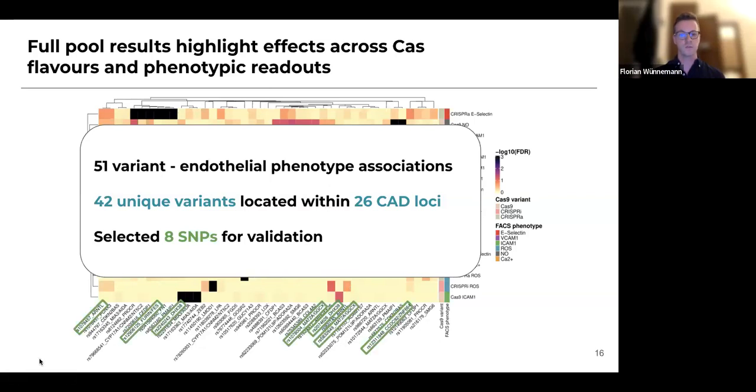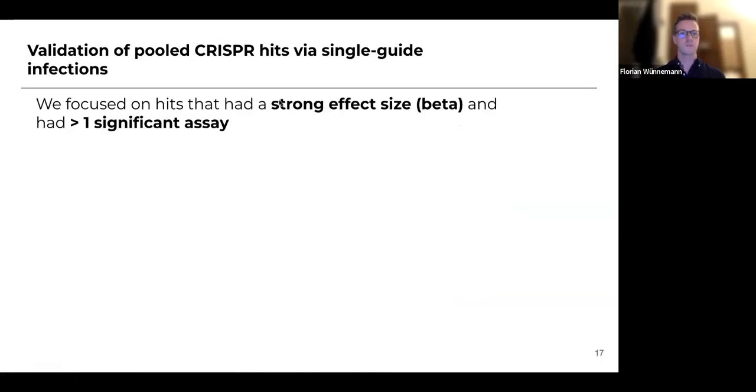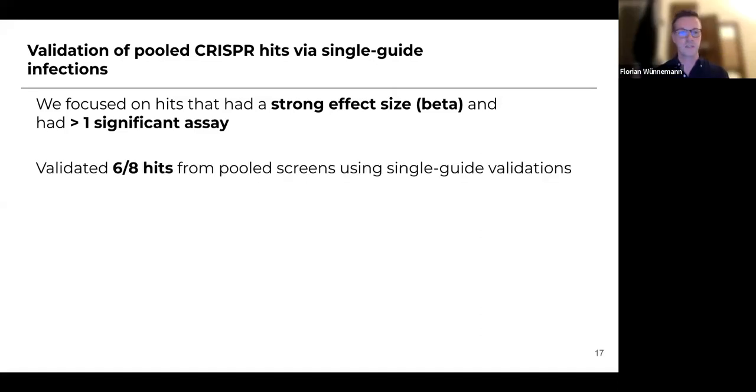So we chose 8 different regions that I've highlighted here: ARNTL, furin, FES, DHX38, MAT2A, GGCX, and a few others. We focused on hits that had very strong effect sizes or betas, and were often positive for more than one assay. So they might be positive for Cas9 selectin, but also for Cas9 ICAM, meaning that there are multiple lines of evidence that suggest they might actually exert an effect on vascular endothelial cell health.